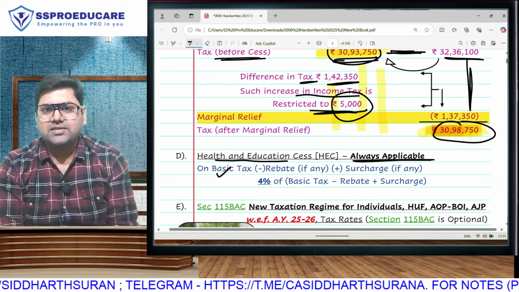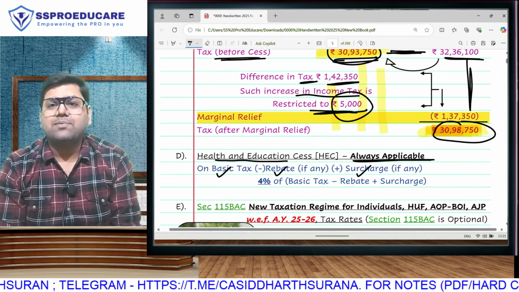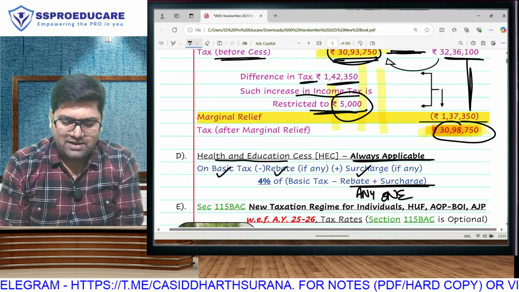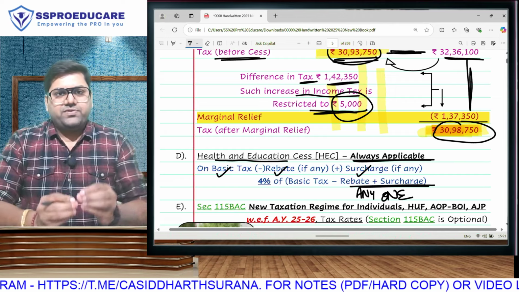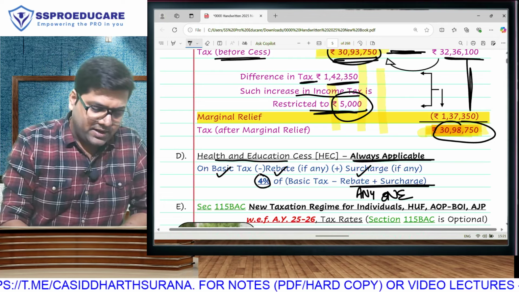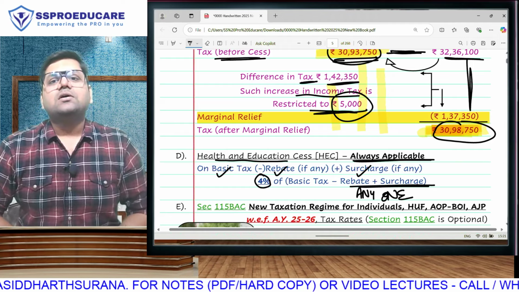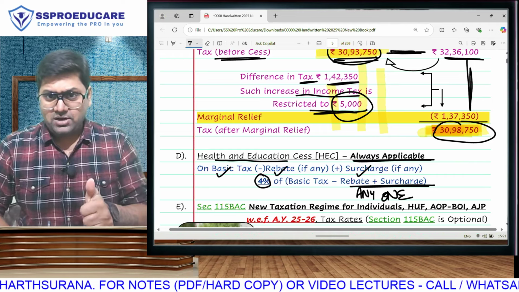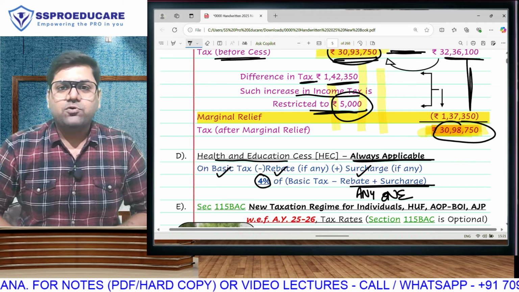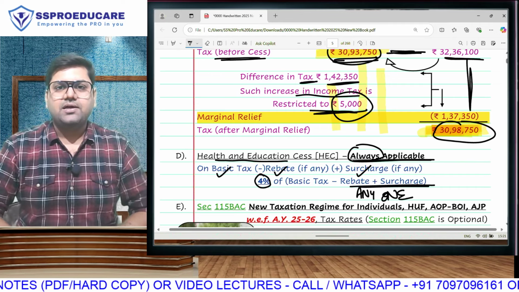Step number 1, calculate basic tax, subtract rebate if applicable, add surcharge if applicable. Of course, between rebate and surcharge, you should know that they can never coexist, they can never come together. Rebate or surcharge, only one of them can be applicable at one point of time. So check which one of them is applicable and apply 4% of that. 4% of your basic tax minus rebate plus surcharge. It can be only basic tax, it can be basic minus rebate, it can be basic plus surcharge. Apply 4%. In all cases, no matter who you are, 4% health and education cess will be applicable.